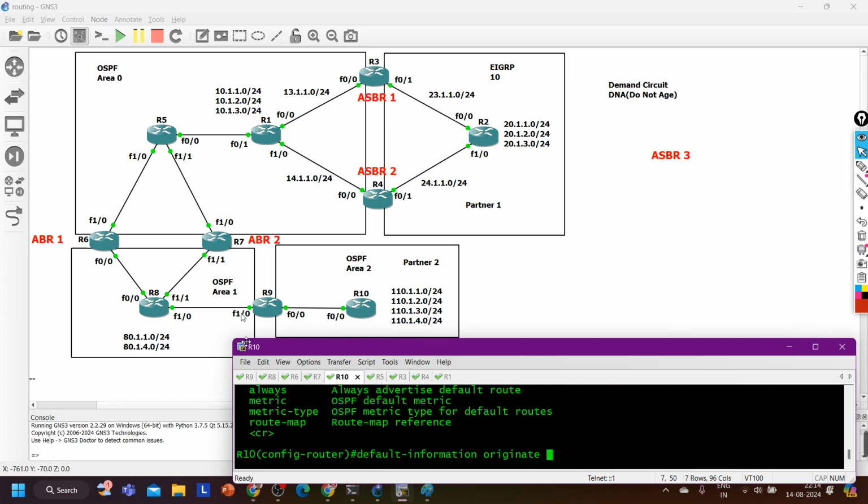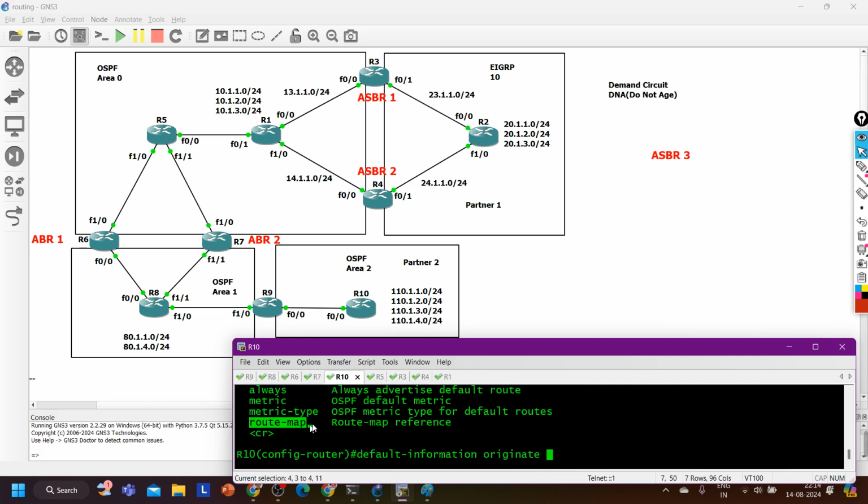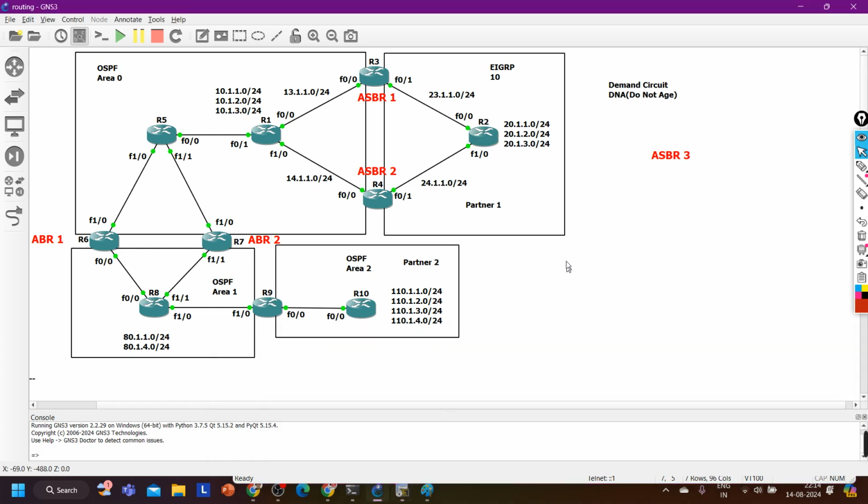Second option, here we can add the metric type. Here we can define the metric. Here I can add the tag value with the help of a route map. So these are the features of default-information originate. If you want, we will cover it tomorrow, right? Otherwise, this is very simple. You can perform it by yourself as well. Okay, then after tomorrow we'll start BGP, the next routing protocol.